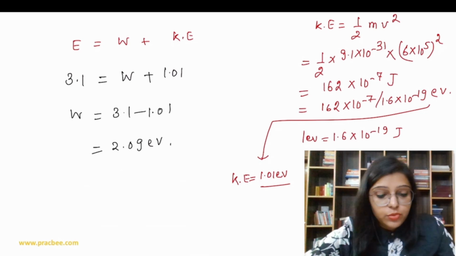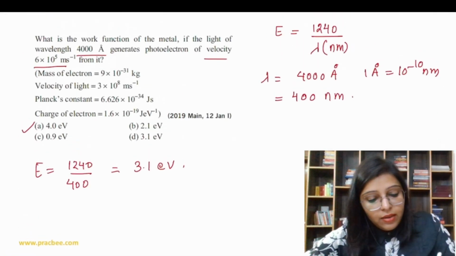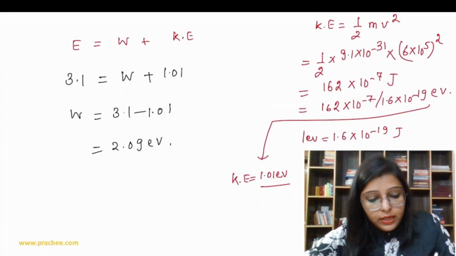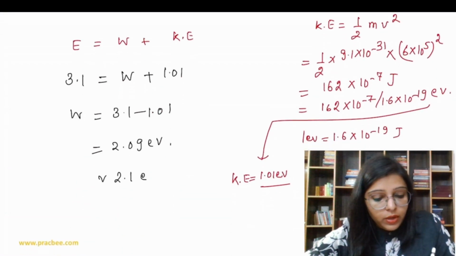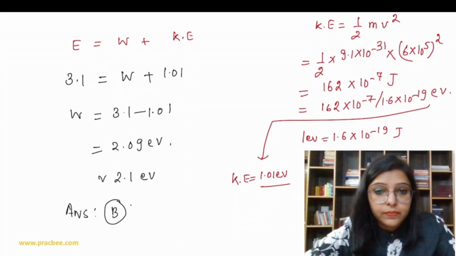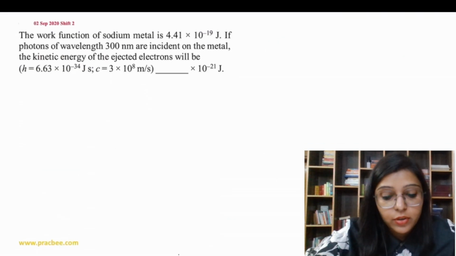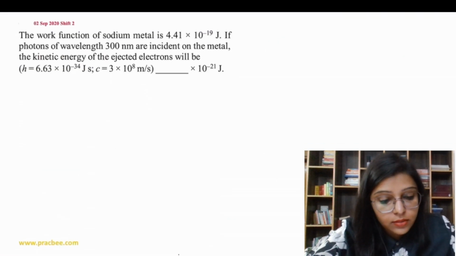Now let's see the options. In the options we have the value 2.1 electron volt. So answer is B. So we can write 2.1 electron volt. Answer is B. Let's do the next question. The next question says the work function of sodium metal is this. That is the work function.